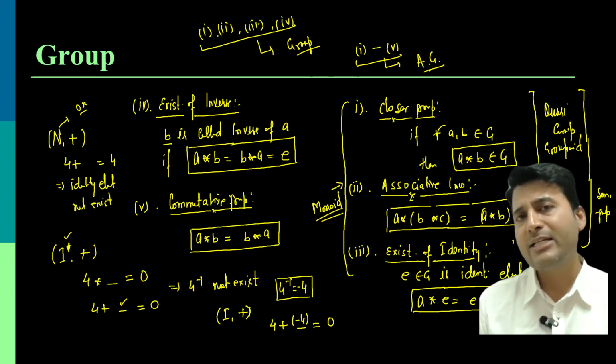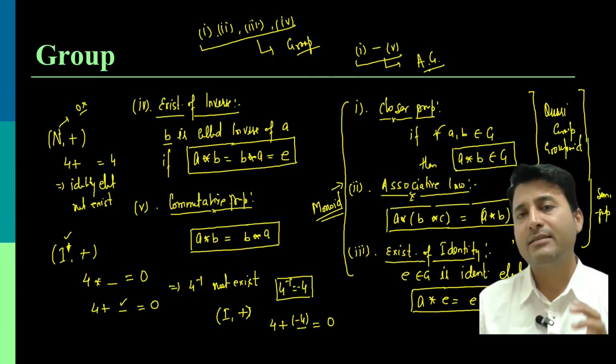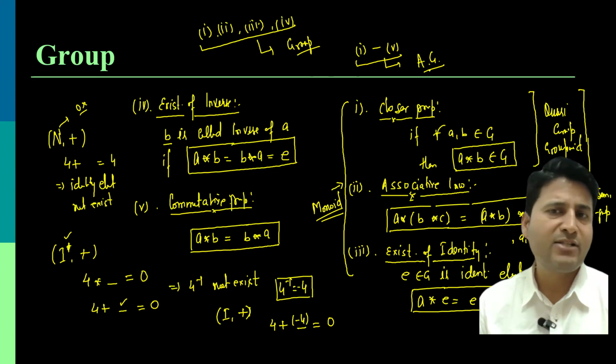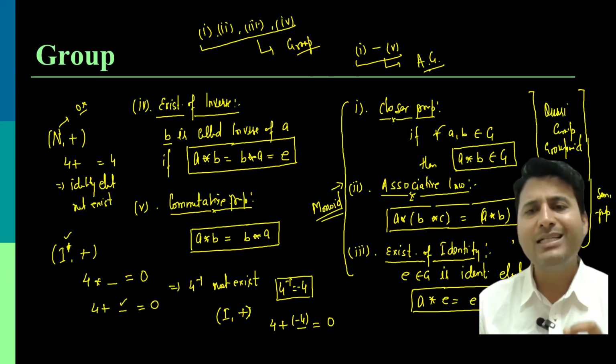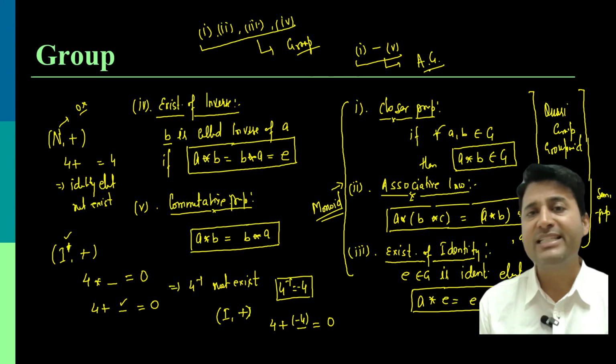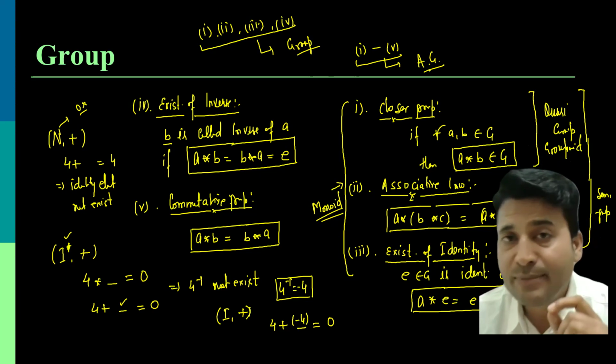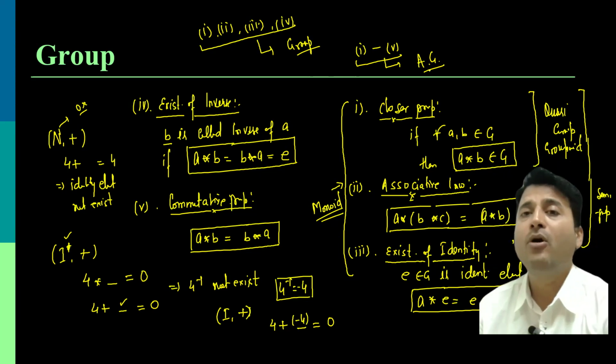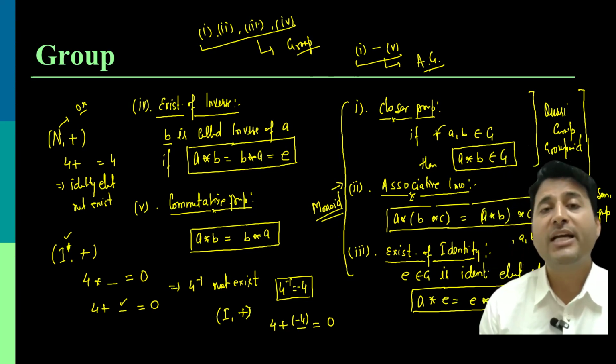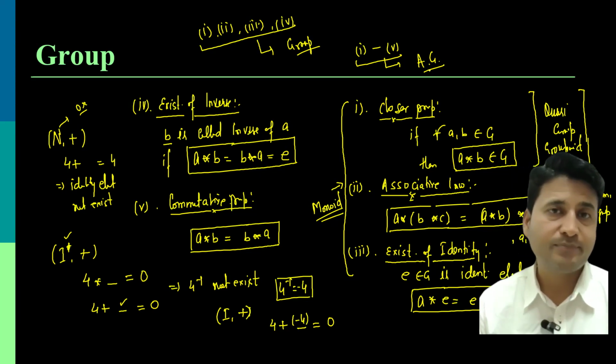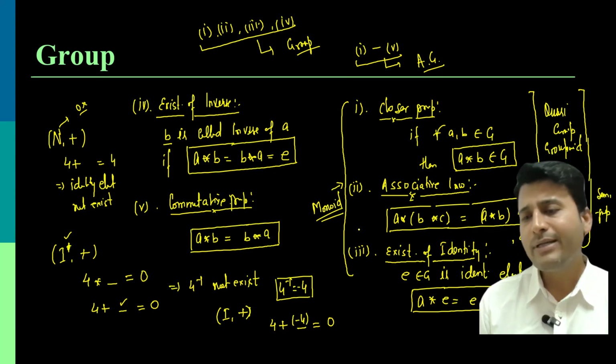Okay, so this is the conceptual summary of things related to a group. If someone asks to check whether a structure is a semi-group or not, just check the first two properties, which are closure as well as associative. If someone asks to check whether an algebraic structure is a group or not, we are supposed to check the first four properties. To be more clear, let us take one example, and it will help you a lot to understand how exactly we check whether a structure is a group or not.